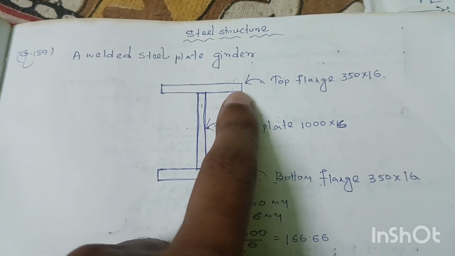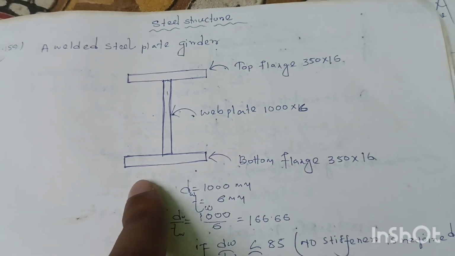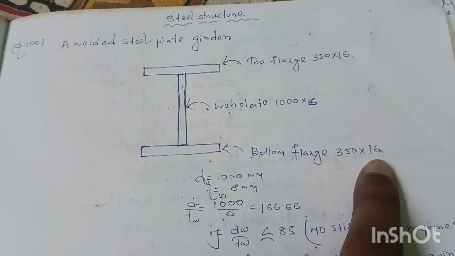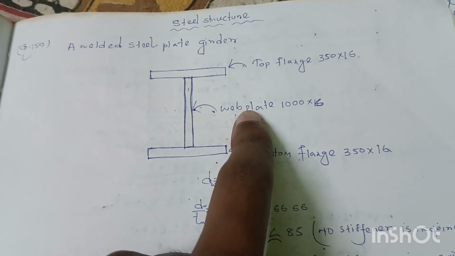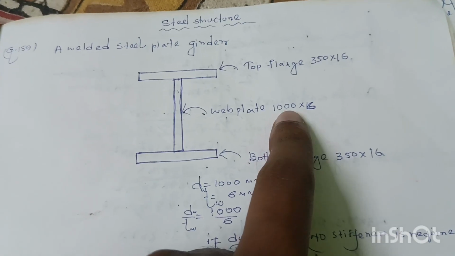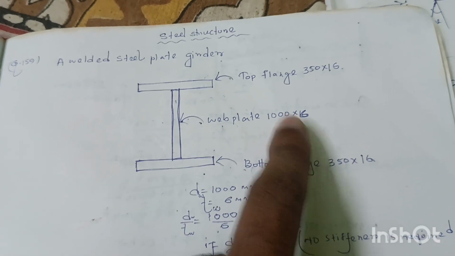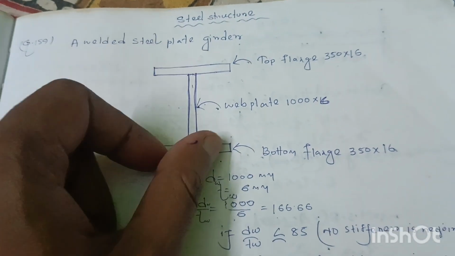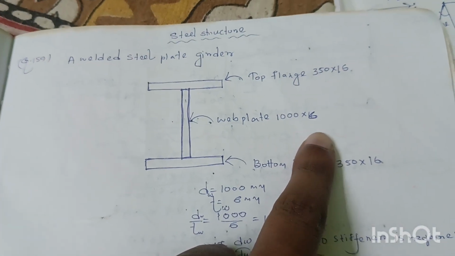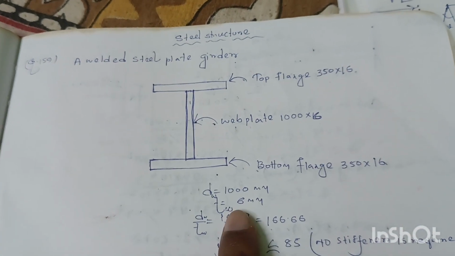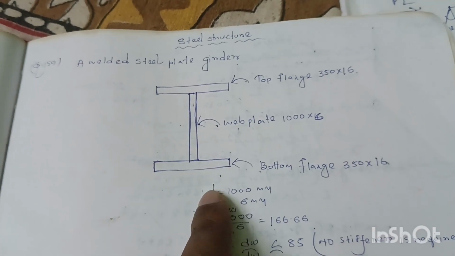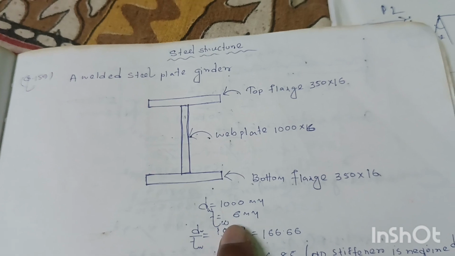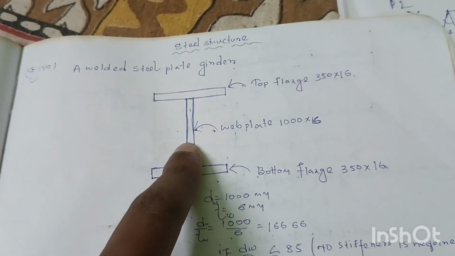This is the top flange of dimension 350 into 16, and this is the bottom flange of dimensions 350 into 16, and this is the web plate of dimension 1000 into 6. 1000 is the clear depth and 6 is the thickness. So here the depth of web of this plate girder will be 1000 mm and the thickness of web will be equal to 6 mm.